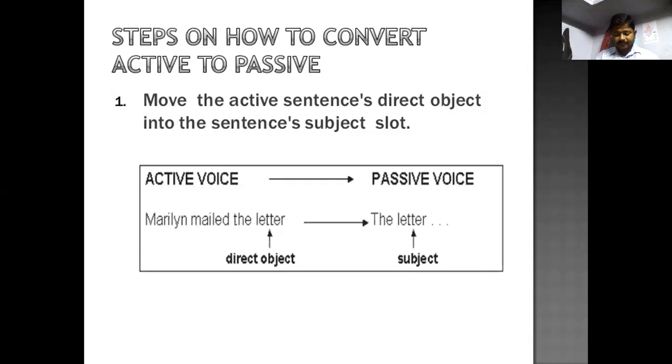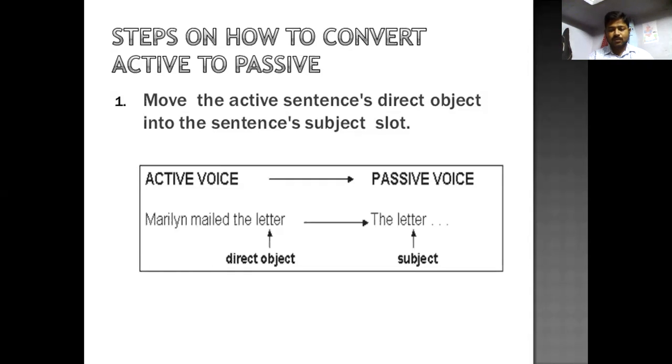The verb pattern has to be changed. Object becomes the subject. Then the verb becomes be plus the past participle of the verb.